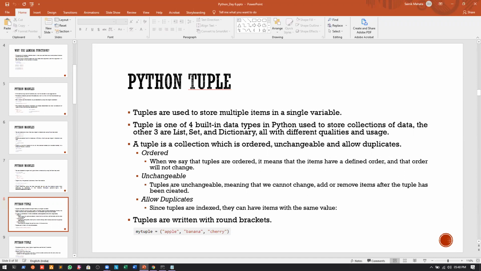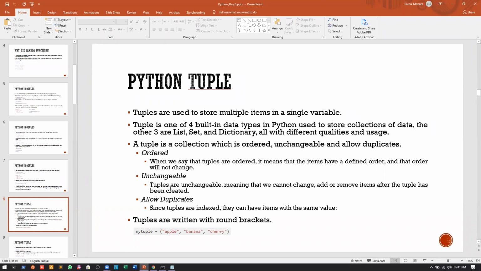that order will never change. Okay, but whenever we study sets, till now we have seen dictionaries are ordered, lists are ordered, tuples are ordered. So you can say, sir, if everything is ordered, why do we need to specify that it is ordered? But whenever we see the fourth data type, that is a set, we will show you that a set is actually not ordered. That's the reason why we have to mention that these data types are ordered. So whenever we say that tuples are ordered, it means that the items have a defined order, and that order will not change anytime.